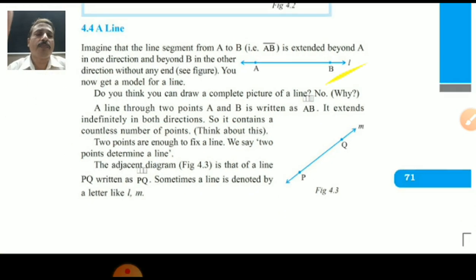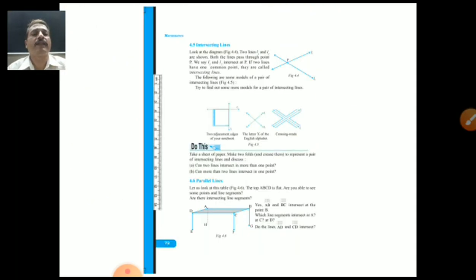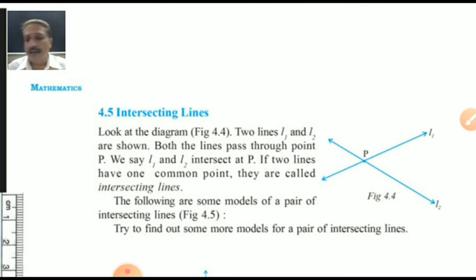Now new topic, students, intersecting lines. Have you seen the intersecting lines? Yes, you want to see? I want to show you. Intersecting lines is nothing but when you are using two lines and they are cutting each other. Suppose this is one pen and this is a second pen. They are cutting at one place. This is the place they are cutting each other. Like this way also possible, like this way also possible. Where they are cutting or meeting, both lines are called intersecting lines. They are cutting in different ways.